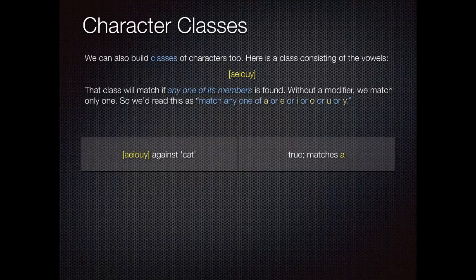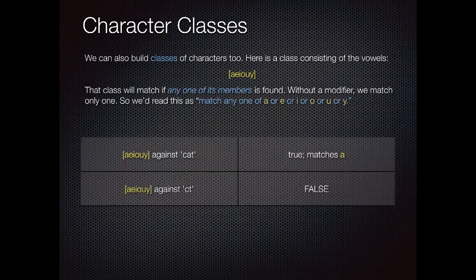So what we could say is, does the character class A-E-I-O-U-Y match against cat? And the answer is true, it does, because cat has an A in it. So it doesn't have to match all of those letters, it just has to match one of them. The same thing here, A-E-I-O-U-Y against C-T, but that one is false because the string C-T does not have one of those vowels.